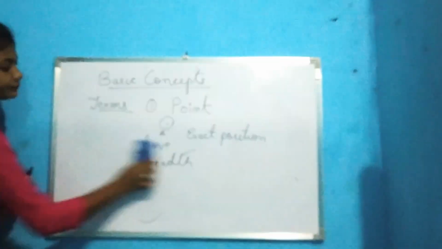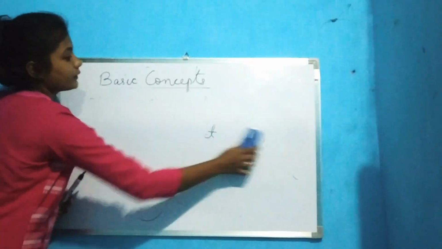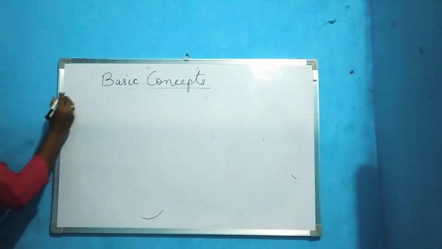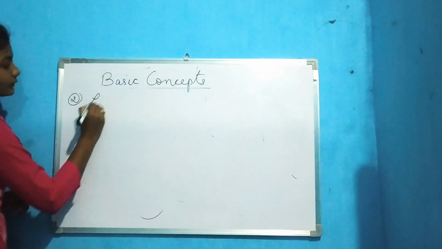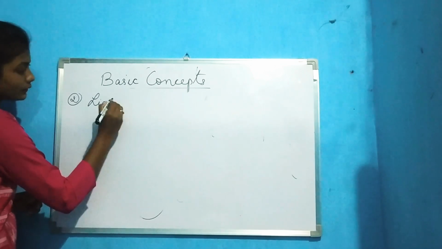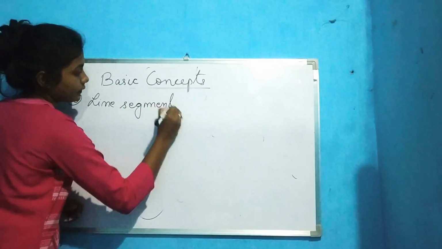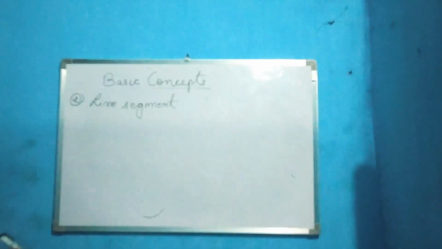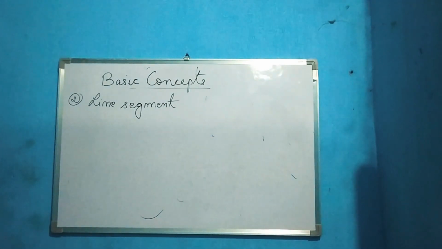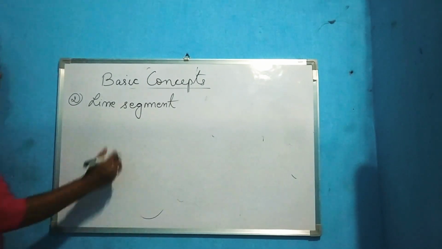Next, number 2 is line segment. Okay, now what is a line segment? A line segment is a straight line between 2 endpoints.